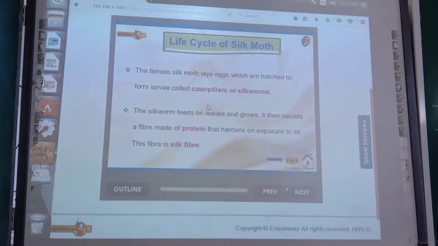Okay, so just see, as you know, the silk is obtained from silk moth. So there is a life cycle of silk moth. The life cycle of silk moth starts from laying of eggs by the female silk moth. The female silk moth lays eggs which are hatched to form larva called caterpillar or silkworm. The silkworm feeds on leaves and grows. It then secretes a fiber made of protein that hardens on exposure to air. This fiber is called silk fiber. So as already I told you, silk is basically a protein thread.